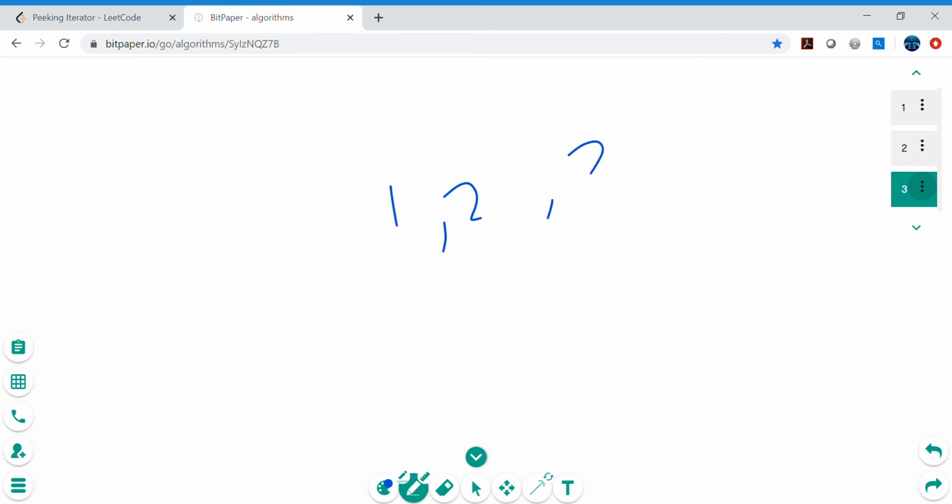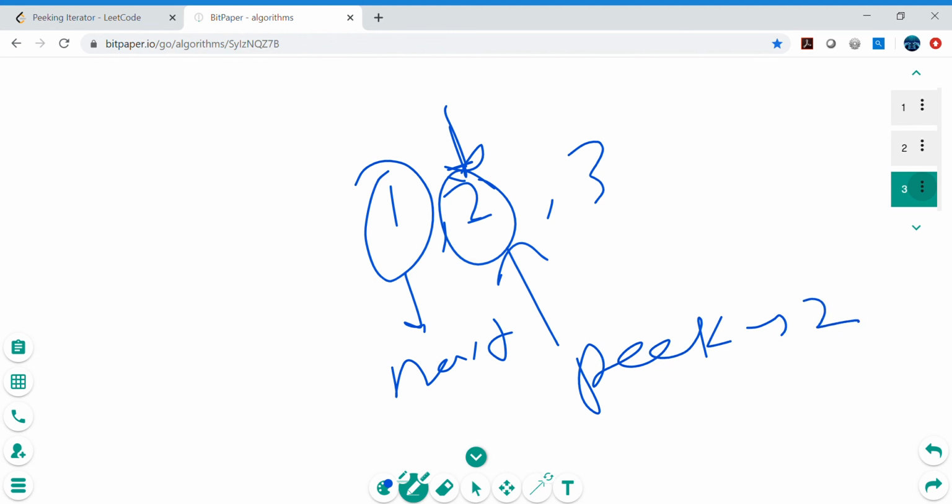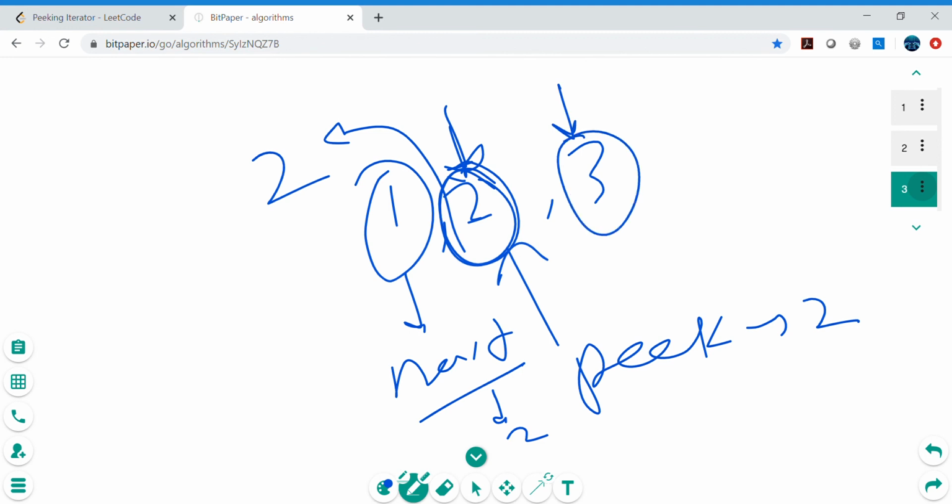If it is 1 2 3, and you call the next method initially, then it should return 1, and the pointer will come here, right? And then if you call peek, peek should return 2, not 1, because the pointer has moved after calling the next method. So the peek will be 2, and if you call peek it will return 2, and if you call next, then it should again return 2 itself. It should not return 3, it should return 2. So the next method should return 2, and then the pointer will move to the next item in the iterator.